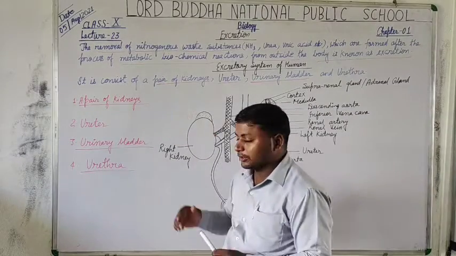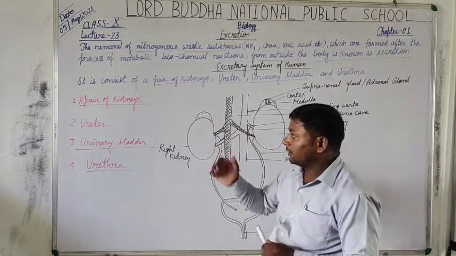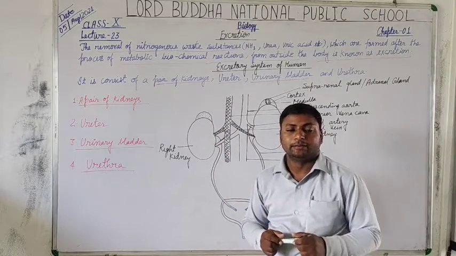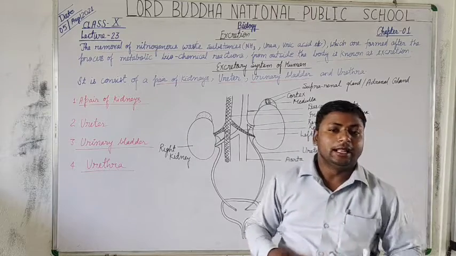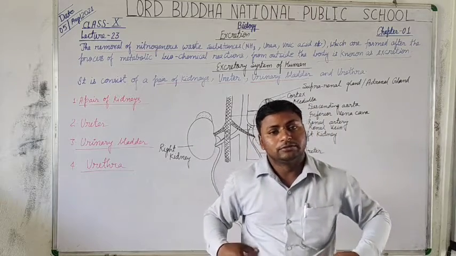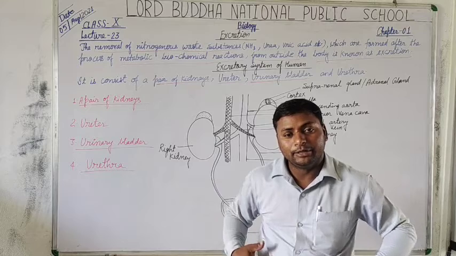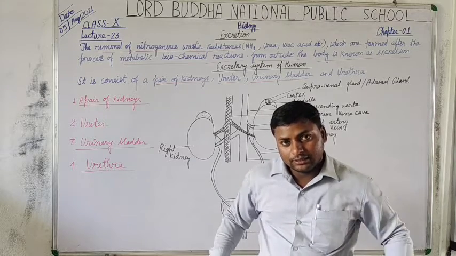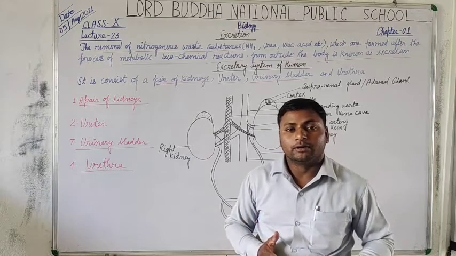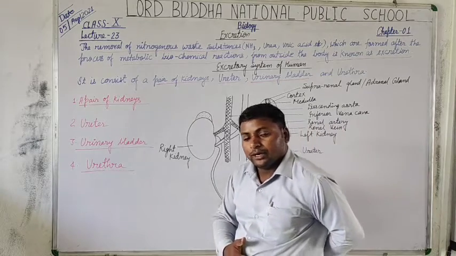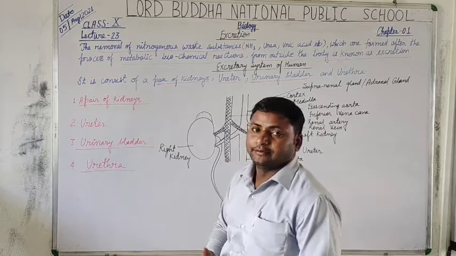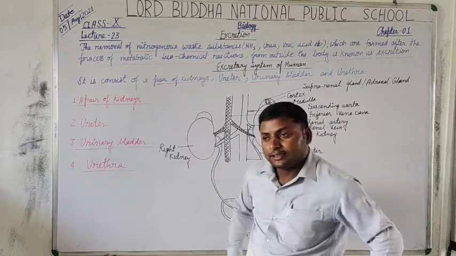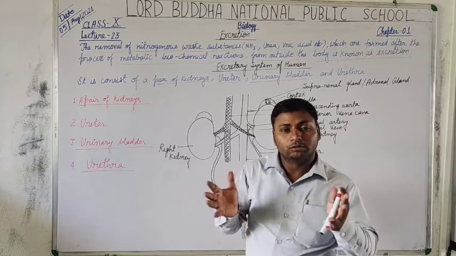So let's first define the kidney. Each kidney is a bean-shaped structure that lies in the peritoneal cavity, on either side of our vertebral column on the ventral side.